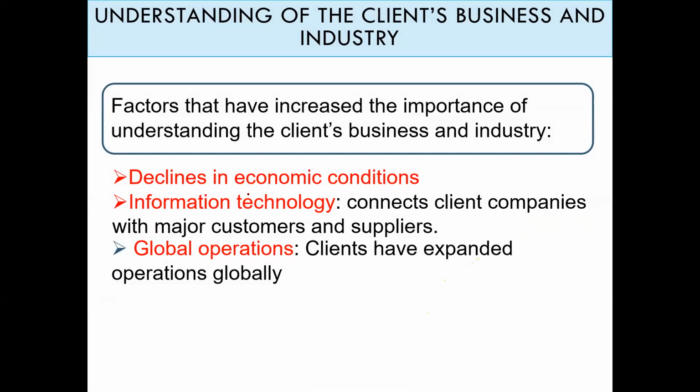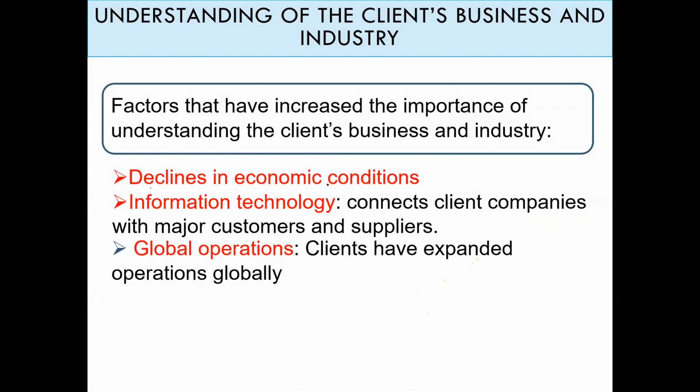We are saying that there are factors that have increased the importance of understanding the client's business and industry, which means before I go to the industry, I have to make sure that there is no decline in the economic condition. Maybe there are specific economic conditions out of the control of management that cause losses for the company in the previous year's financial statements.